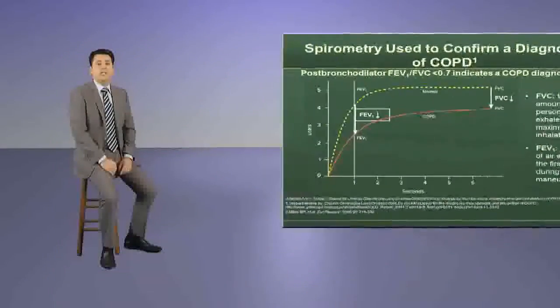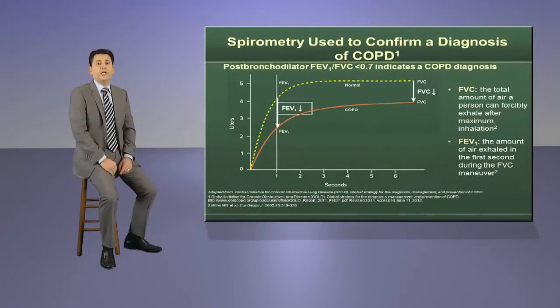Moving on to the next slide, spirometry used to confirm a diagnosis of COPD. The key point to emphasize, as seen in the graphic, is that patients with COPD have diminished lung function, including reduced forced vital capacity, or FVC, and forced expiratory volume in 1 second, or FEV1. COPD is confirmed through spirometry with a post-bronchodilator FEV1 to FVC ratio of less than 0.7.